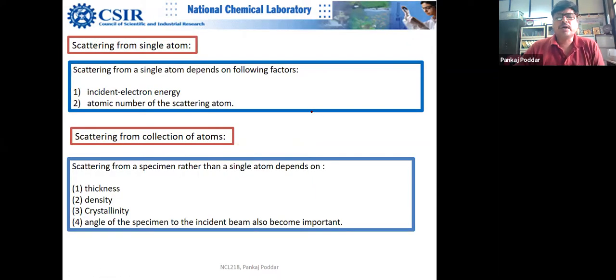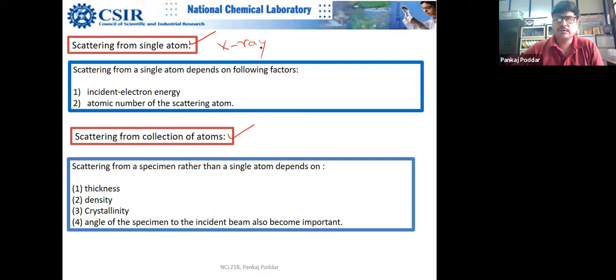To understand electron scattering, I explained last time that first you make your mental picture of the interaction of an electron scattering from a single atom. If you understand that, then you can understand the scattering from a collection of atoms. It is the same process I explained last time for understanding X-ray diffraction.